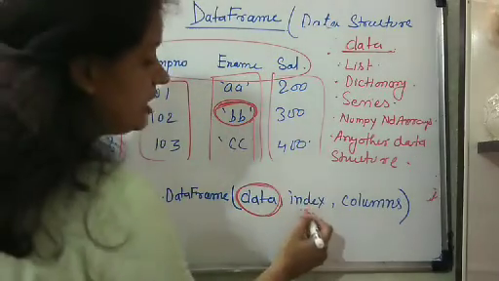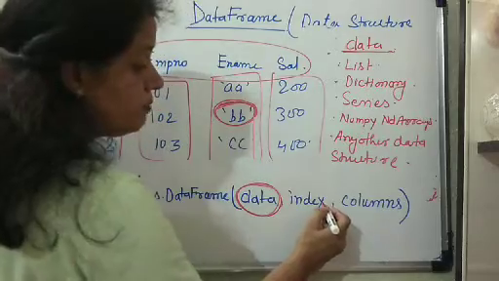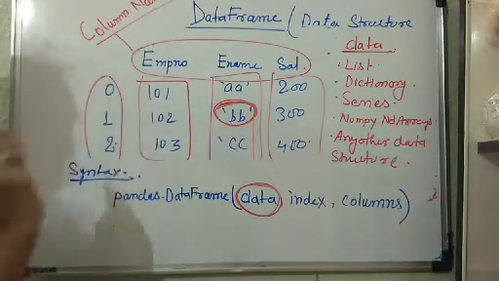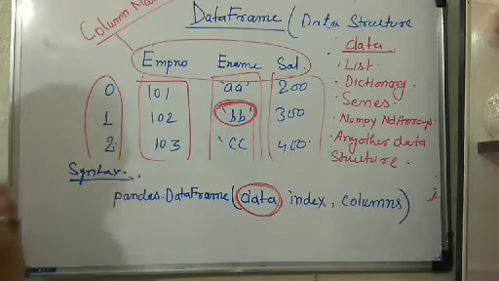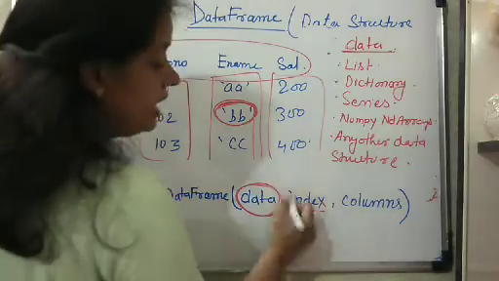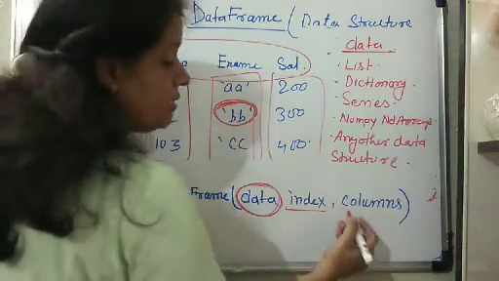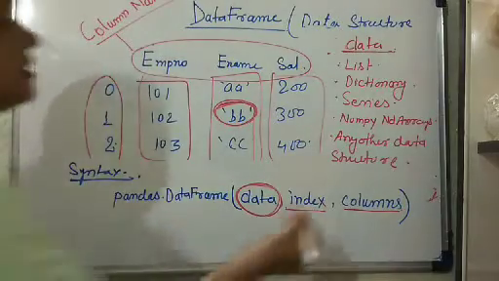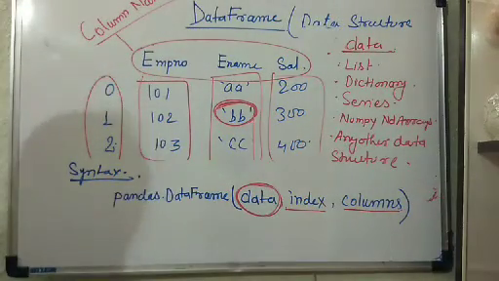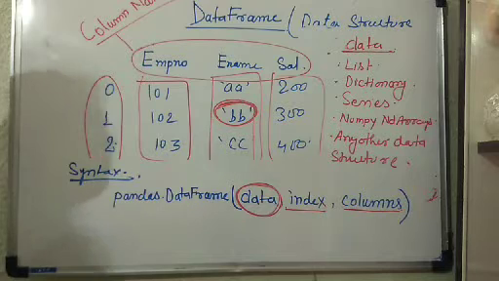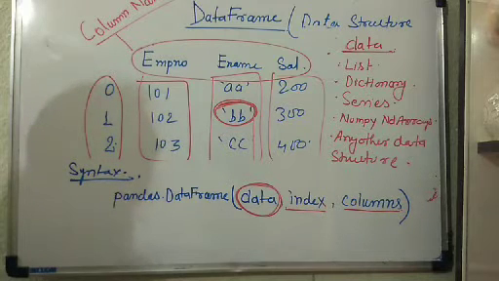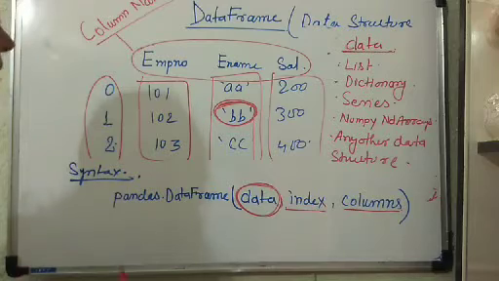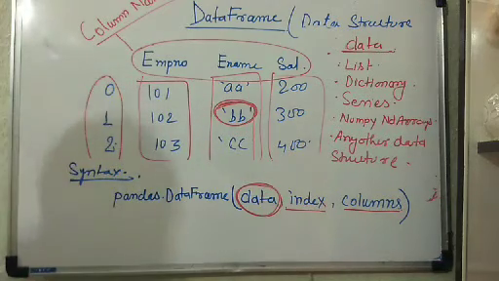Now index: when you would like to provide a name, a label, to the index, then you will use the index argument, and when you would like to give a name to the columns, then you have to use columns. Okay, so now let us see an example of how you can create a data frame by using this DataFrame constructor method.